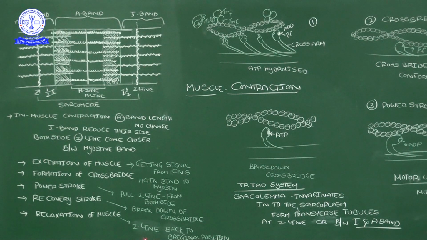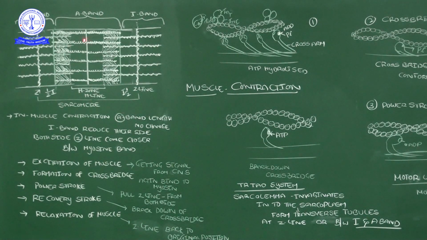This is the step. When the muscle is relaxed, what will happen? Calcium ions are again accumulated and stored in the cisternae of the sarcoplasmic reticulum. Okay, any statement is correct. Now, why I said this total explanation: in the total muscle contraction time, one important statement you should remember. That important statement is that in muscle contraction, the A band length never changes.